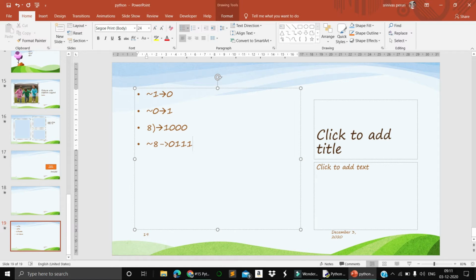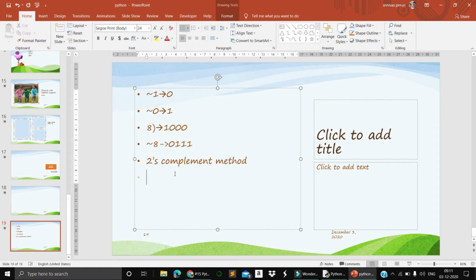How are we getting this? Is it correct or not? For that, we need to use a concept called the two's complement method. First we find the ones complement. After that, add one to it. Then we get the complement of that number.